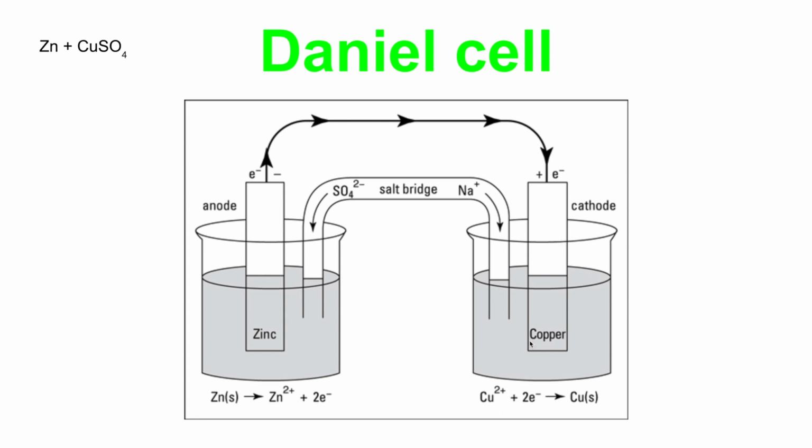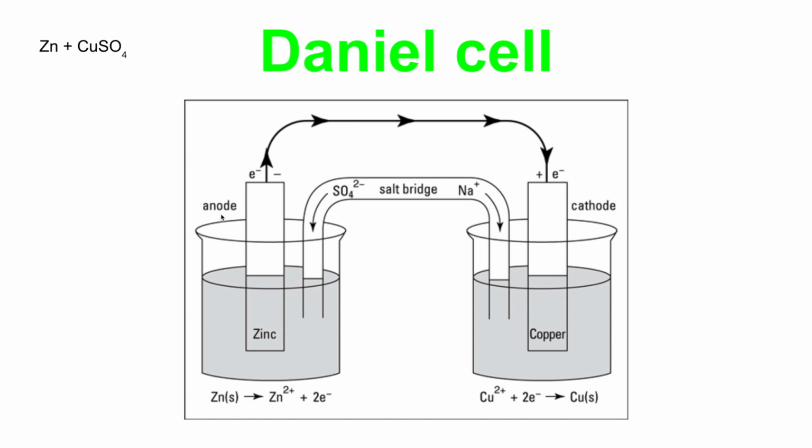The Cu rod is in contact with Cu+2 ions in the solution of CuSO4. So these electrons from this Cu rod are taken by Cu+2 ions in the solution of CuSO4, and they are converted into Cu atoms. Like this, the same reaction takes place. Zn atoms are converted into Zn+2 ions, and Cu+2 ions are converted into Cu atoms.